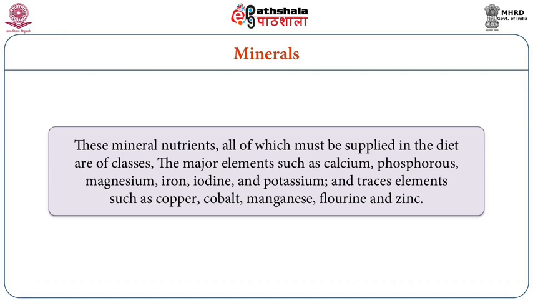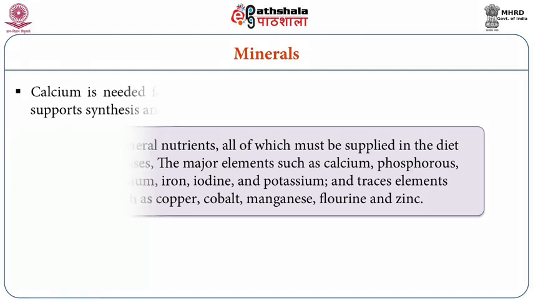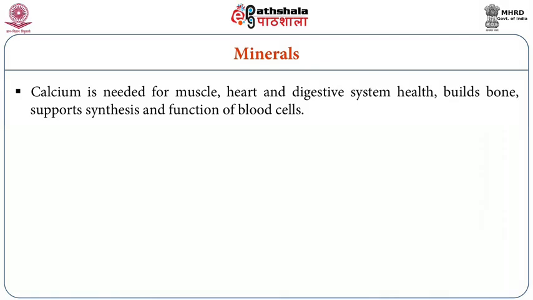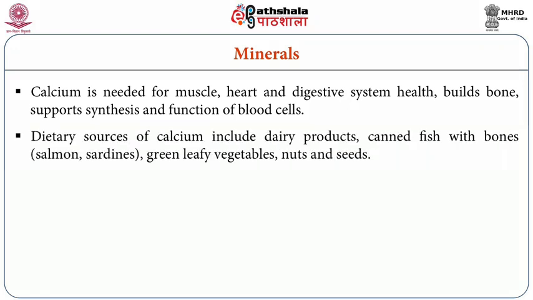Now in these minerals, again you have the major minerals which are calcium, phosphorus, magnesium, iron, iodine, potassium, etc. Then you have the trace elements. They are copper, cobalt, manganese, fluorine and zinc. Calcium is required in good quantity because it is needed for muscle, heart, digestive system, and to build up the bone tissue, and to support the synthesis and function of the blood cells, etc. You have very good dietary sources of calcium like ragi, milk. Then you have some kinds of fish; small fish when consumed with the bones again serve as a good source of calcium.